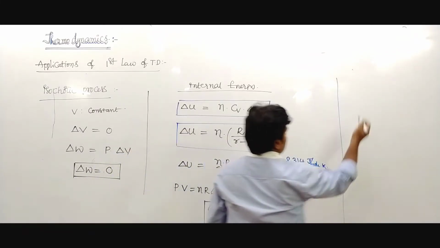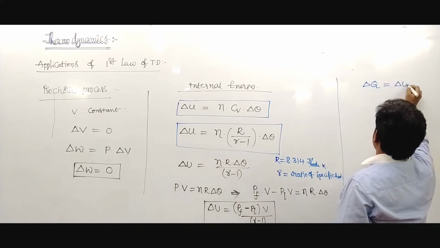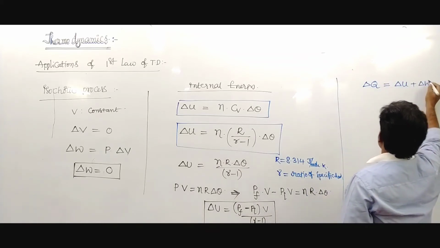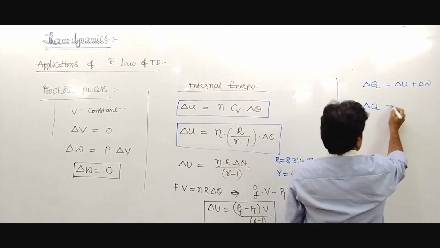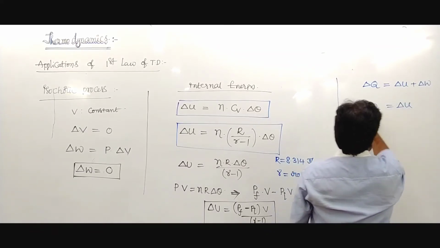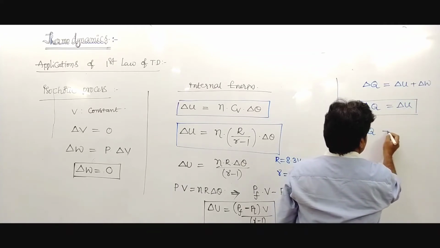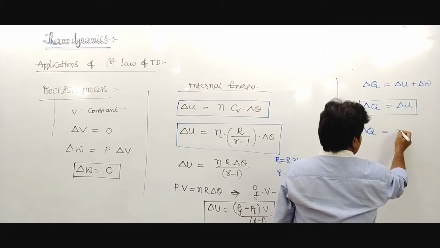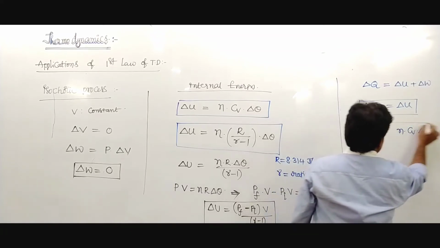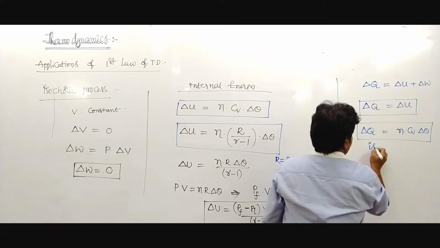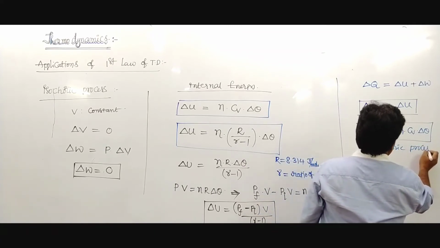But here the total heat is delta U plus delta W. You know that delta W becomes 0. Delta Q equals delta U. It is nothing but delta Q equals the internal energy. Here the internal energy is n into Cv into delta theta. So this is the isochoric process. The relation is like this.